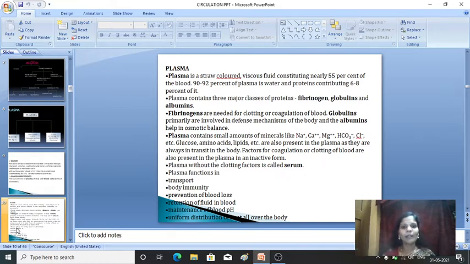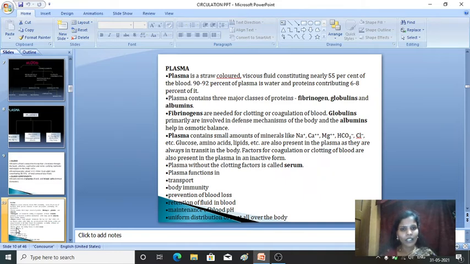Plasma is a straw colored viscous fluid which makes up 55% of blood. So 55% of our blood is plasma. In that plasma, 90 to 95% is water and 6 to 8% is proteins. Hope you are getting what I am saying.